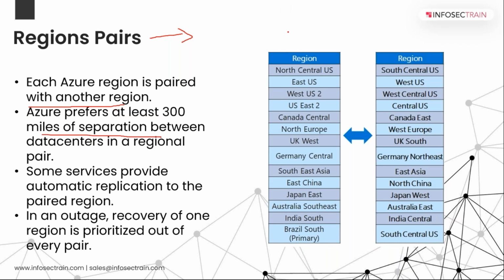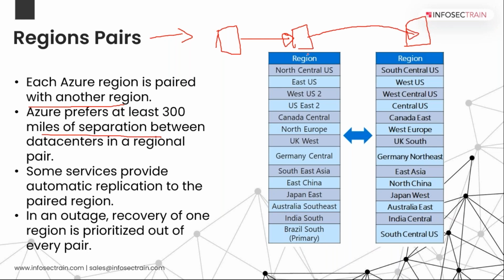So what is happening here? This is your one data center, and this is your second data center. When you create an account on Azure, you are assigned this particular data center. So whatever resources you are using, whatever things you are doing, will be stored at this data center, and a copy of it will be moved to the other one.